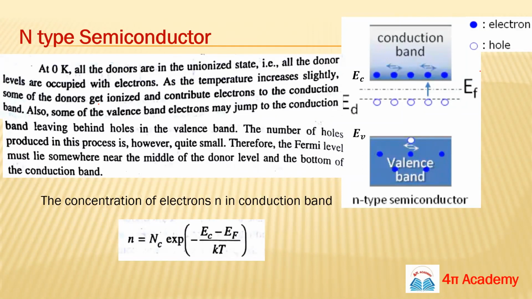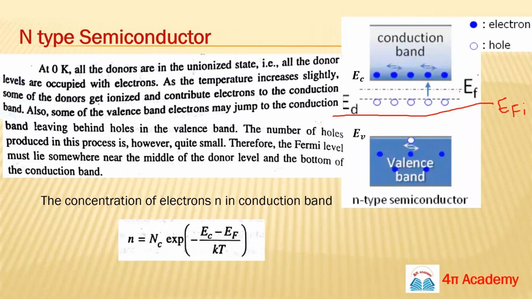First thing you have to remember is that the position of the Fermi level in an N-type semiconductor is between ED and EC, so this EF is above your intrinsic Fermi level. In the case of an N-type semiconductor, if you increase the temperature, this EF will cross this ED, and just remember one thing: the tendency of this EF is basically to coincide with this EFI.